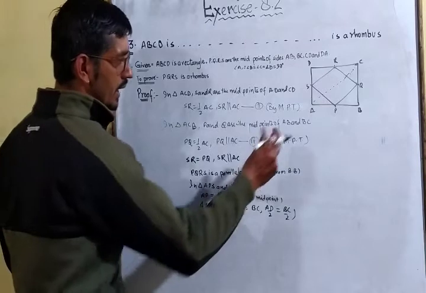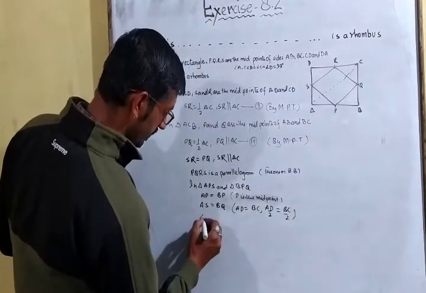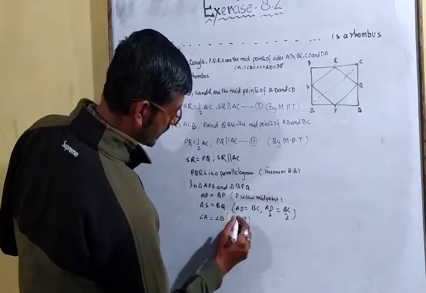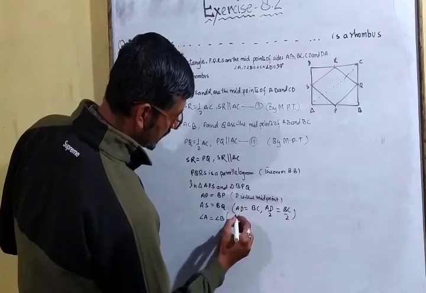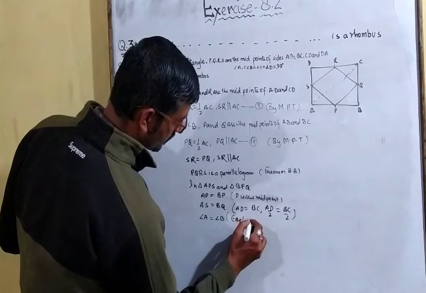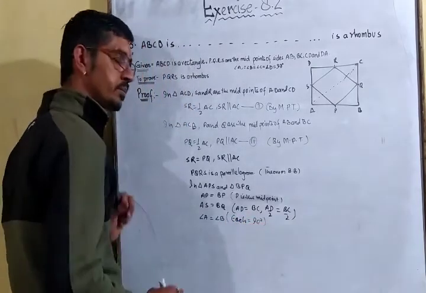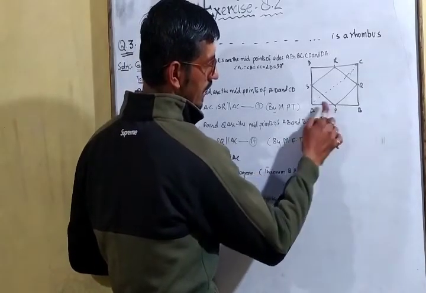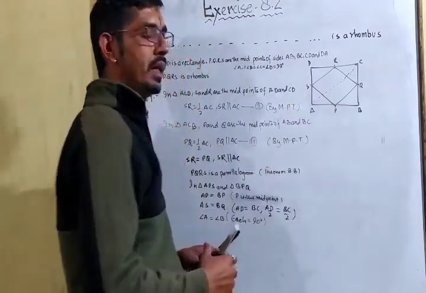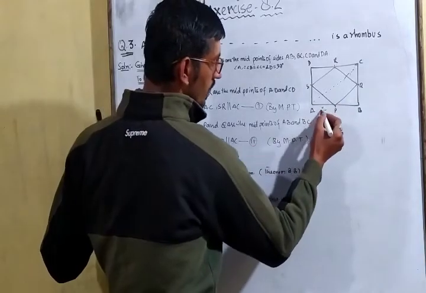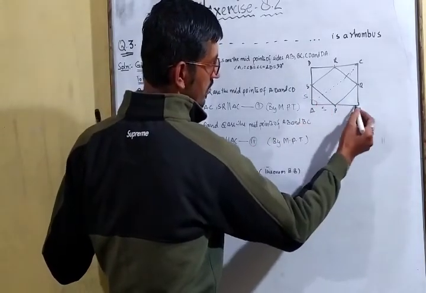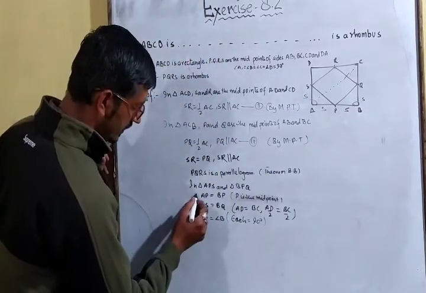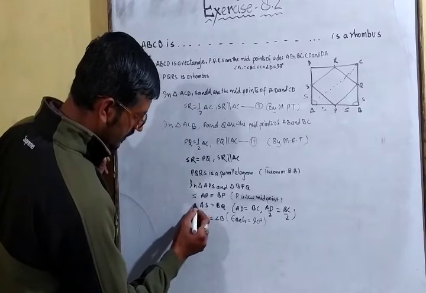Okay, now angle A is equal to angle B. Both are of 90 degrees. Okay, so by SAS, you can write SAS in between.